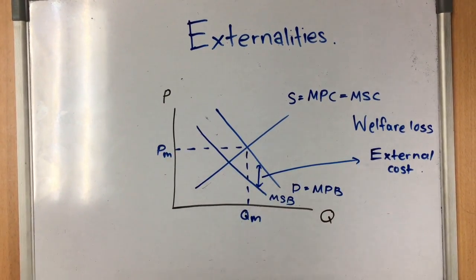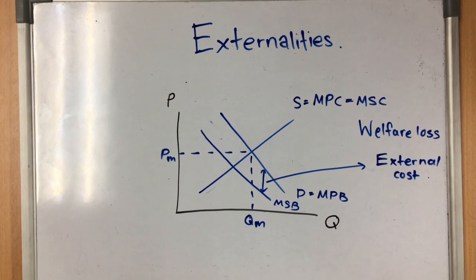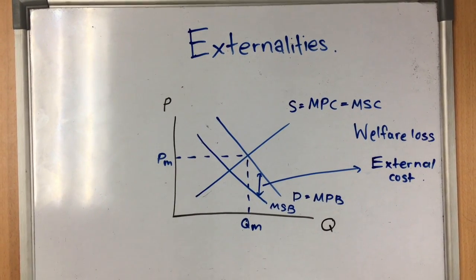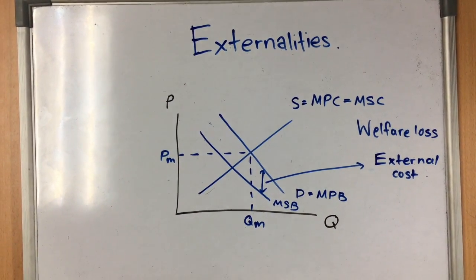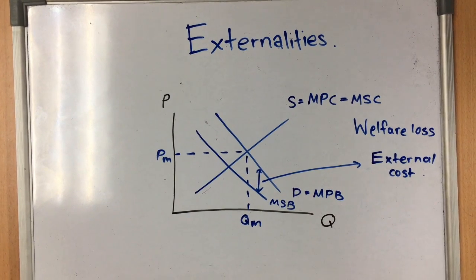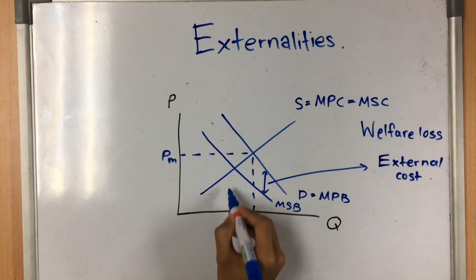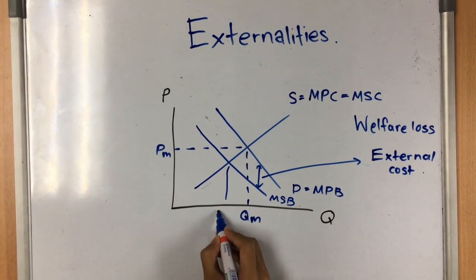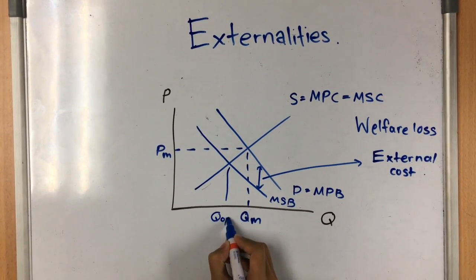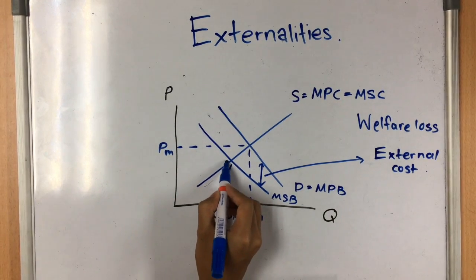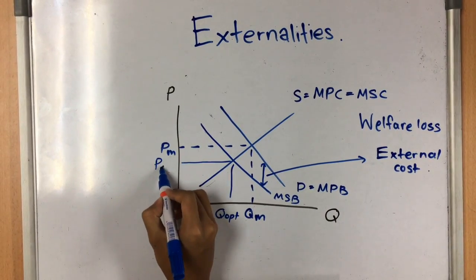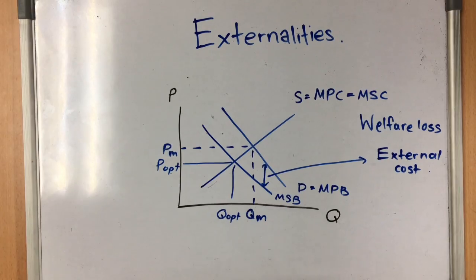Note that since the externality involves consumption or the demand curve, the supply curve represents both marginal private cost and marginal social cost. The market determines an equilibrium quantity QM and price PM given by the intersection of the MPB and MPC curves, but the social optimum is Q optimum and P optimum determined by the intersection of the MSB and MSC curves.